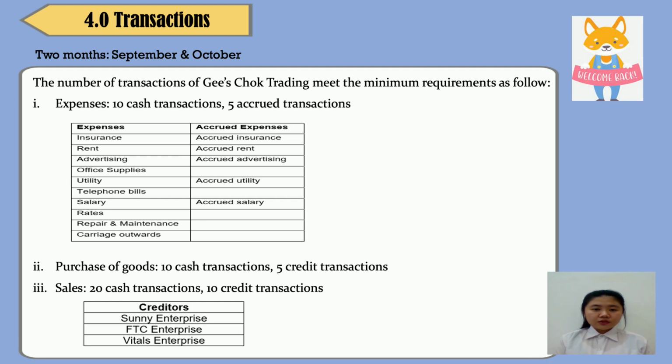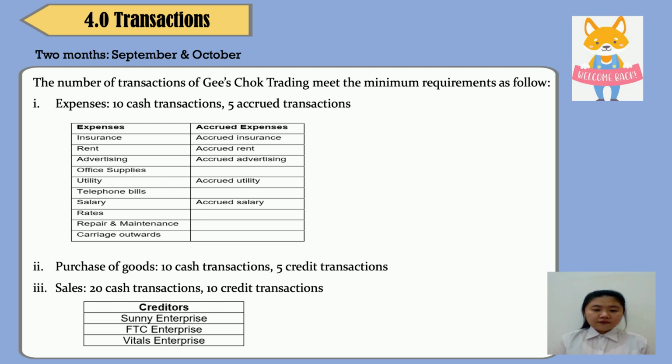4.0 Transactions. There are 2 months of transactions, which are September and October. The number of transactions of Qiao Trading meets the minimum requirements as follows. Expenses. The 10 cash transactions are insurance, rent, advertising, office supplies, utility, telephone bills, salary, rates, repair and maintenance, and carriage inwards. While the 5 accrued transactions are accrued insurance, accrued rent, accrued advertising, accrued utility, and accrued salary. Next is purchase of goods.